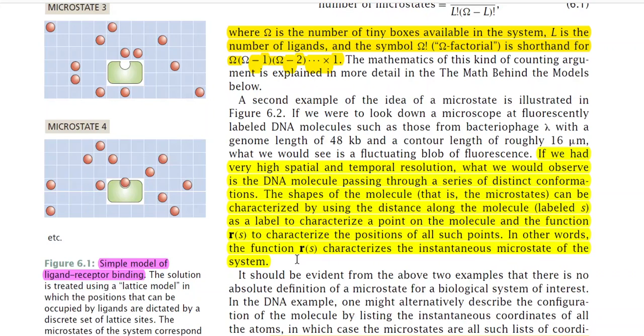So that means you can define some positional coordinates to define a particular molecule of this DNA. That is basically a position function R(S). With that position function, you can say that the conformational states vary with respect to time, and at different times this R(S) function will characterize the instantaneous microstate at that particular time.